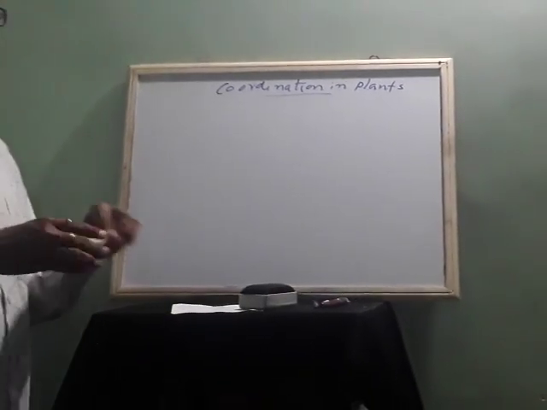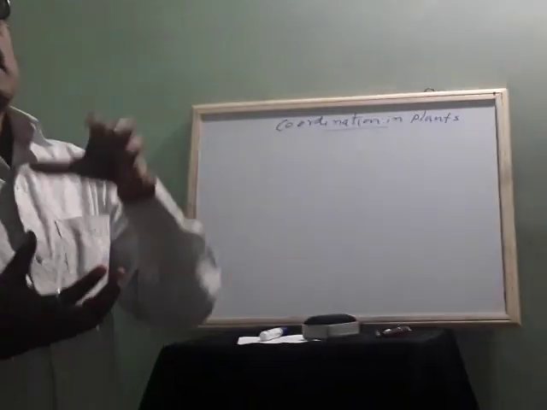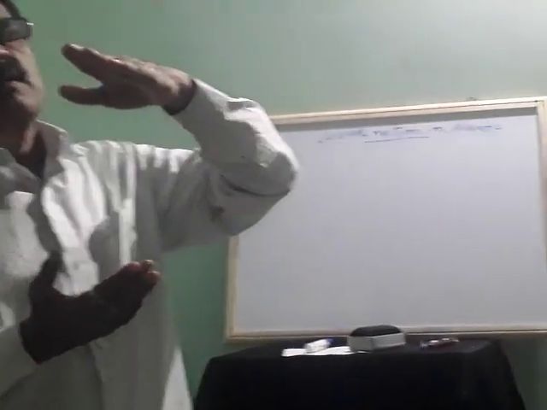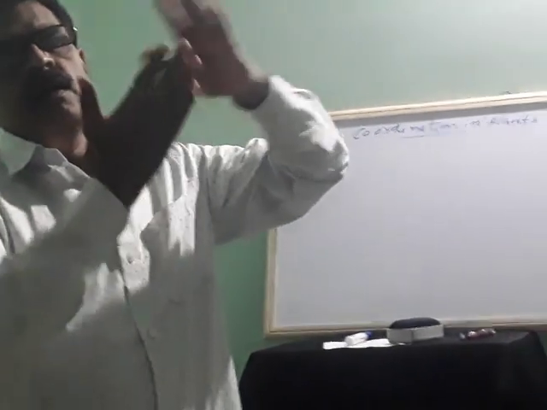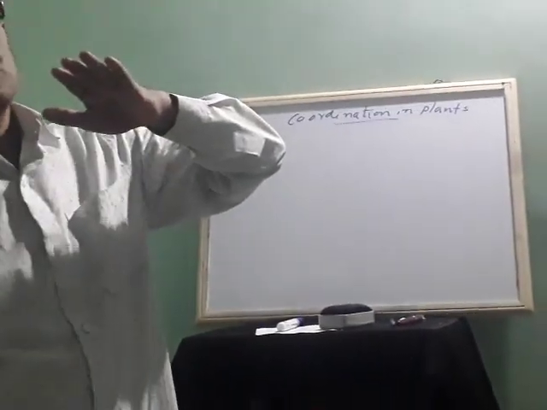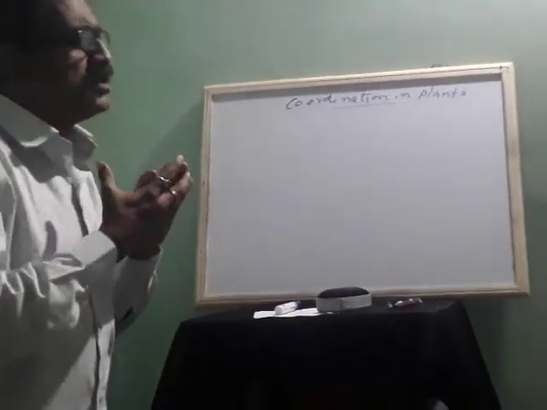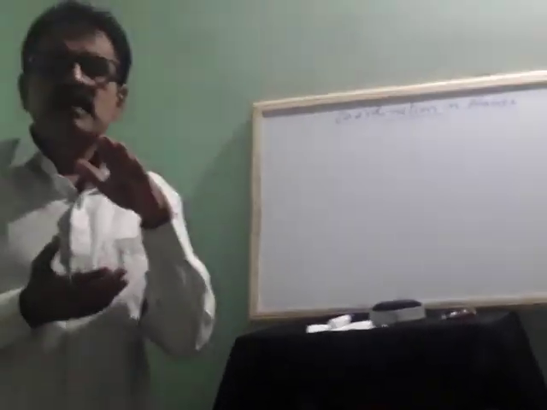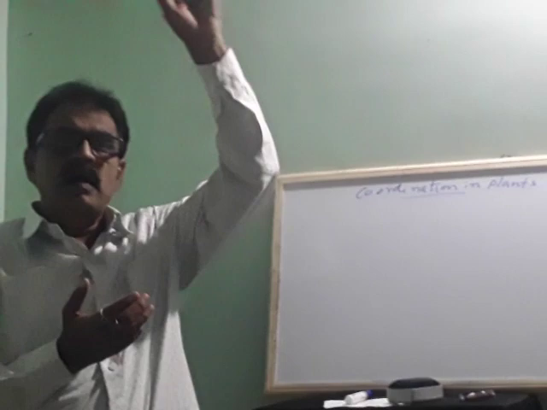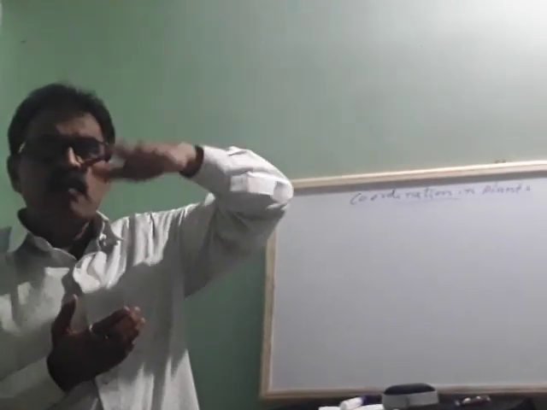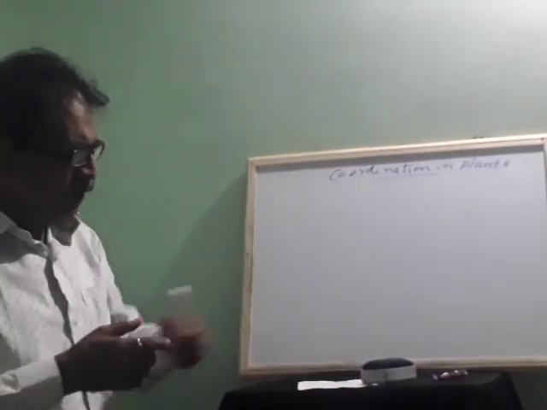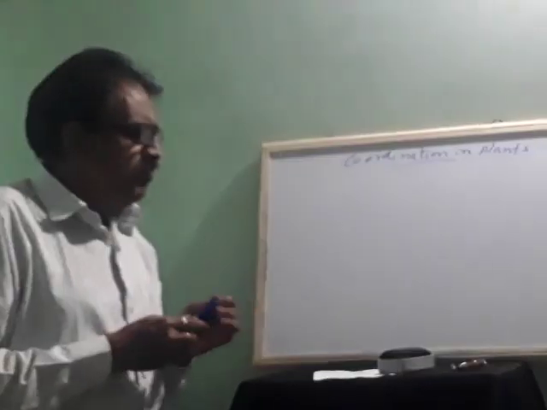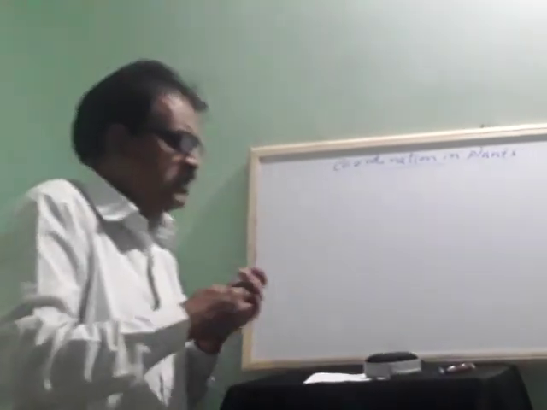See, plants, they grow. You know very well, the upper part of the plant is called shoot. The lower part of the plant is called root. But why will the roots move towards the earth, and why will the stem move upwards, above the earth? Then we will find. There are some instances. I'll give one example.